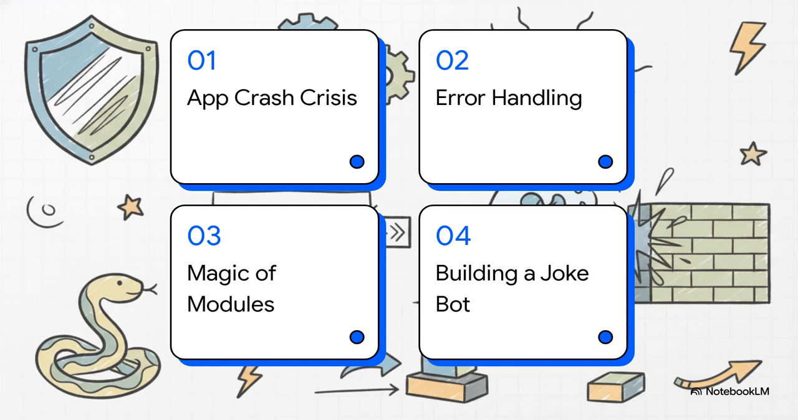First, we'll look at the app crash crisis. Then, error handling, or managing 10,000 employees. After that, we'll get into the magic of modules. And finally, we'll cap it all off by building our very own JokeBot.